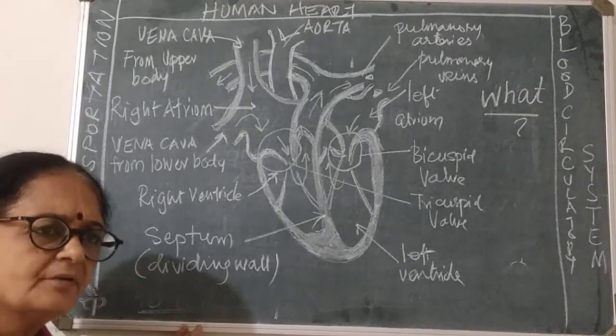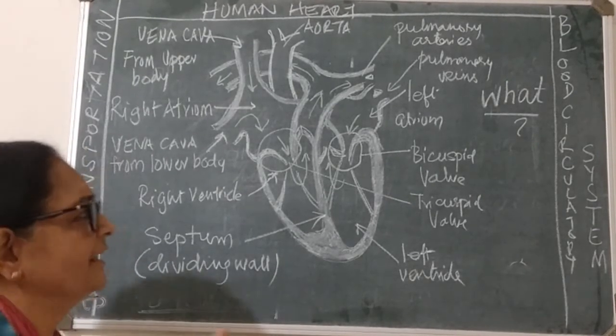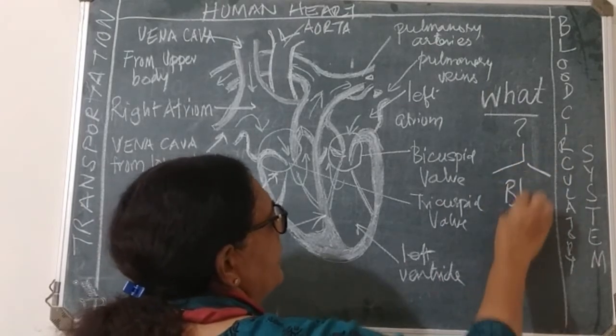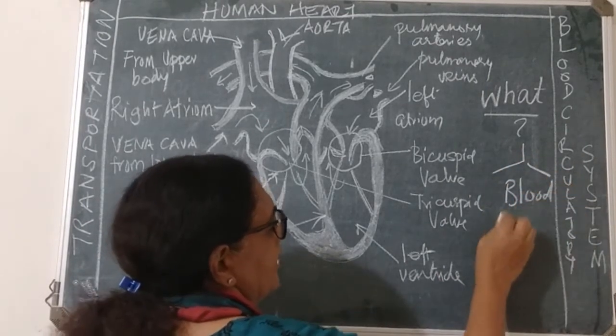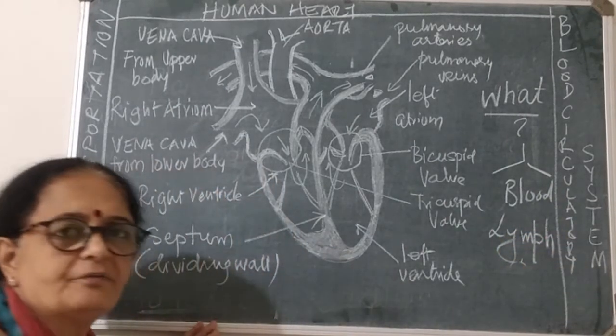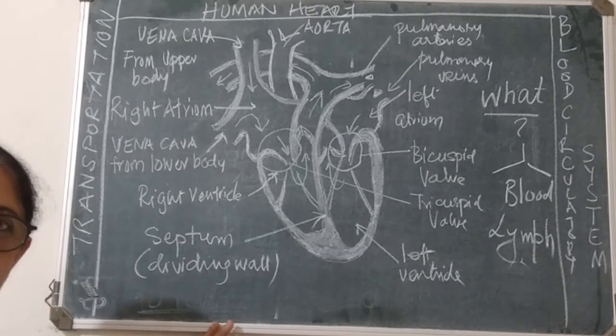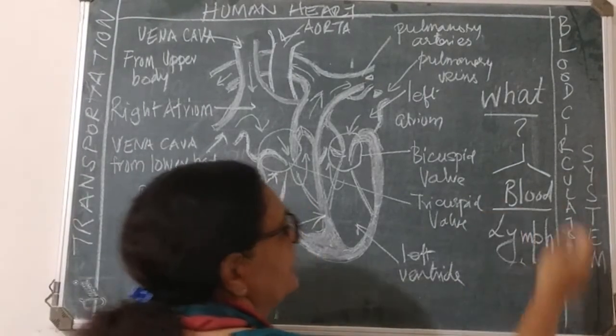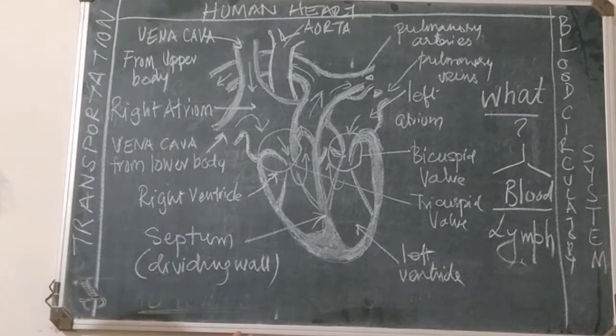So in humans we have 2 fluids that are getting transported. Which are the 2 fluids? One is blood and the other fluid is lymph. These are the 2 fluids which are transported in humans. But first we will be talking about how blood is getting transported in humans.